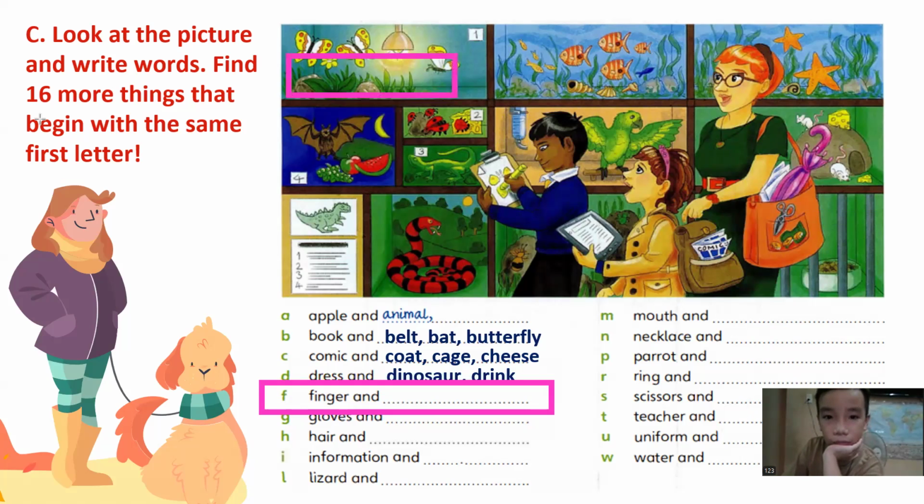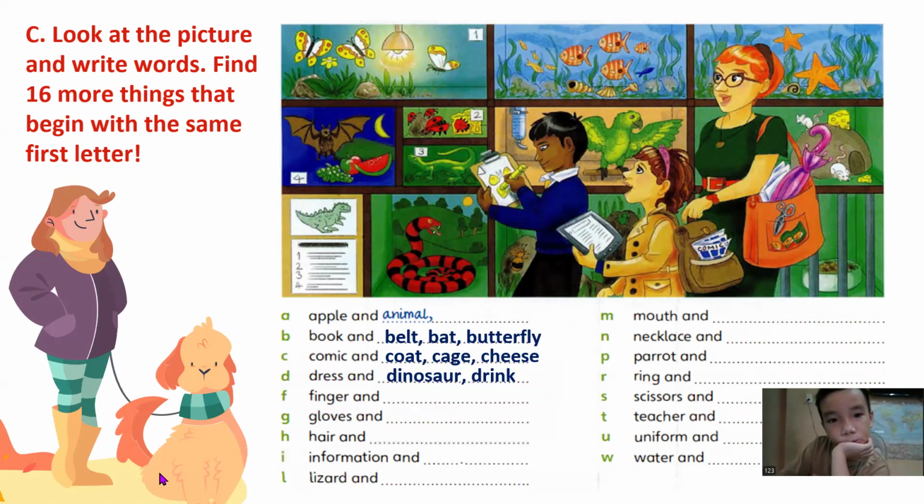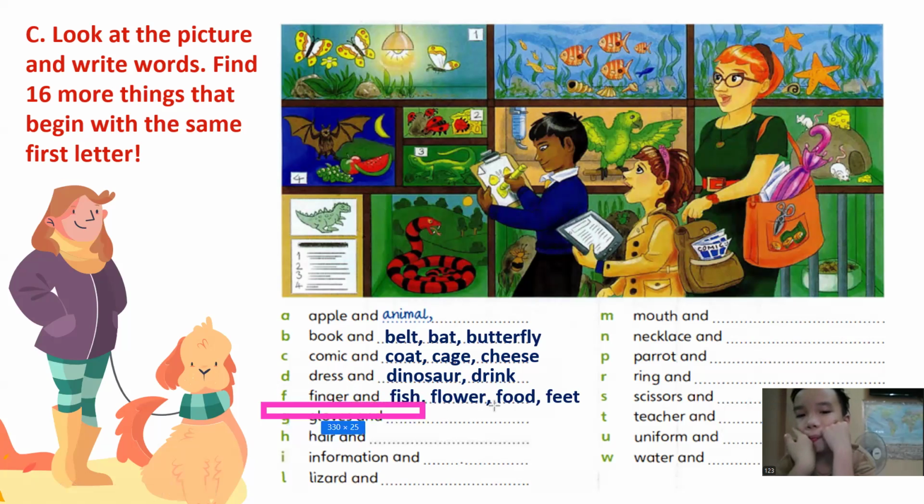Red flower. Very good. What else? There's more. Finger, flower. We also have fish. Yeah, feet and food.